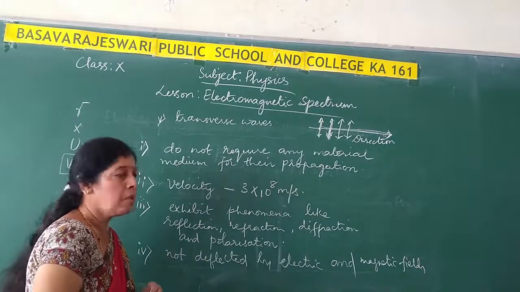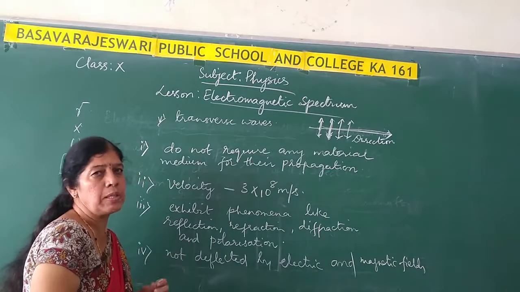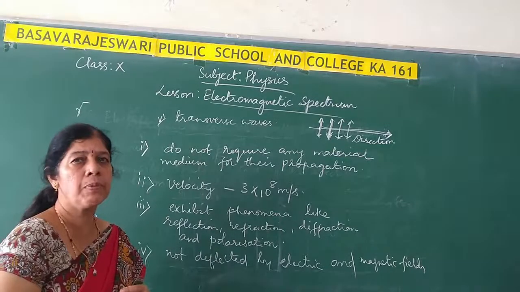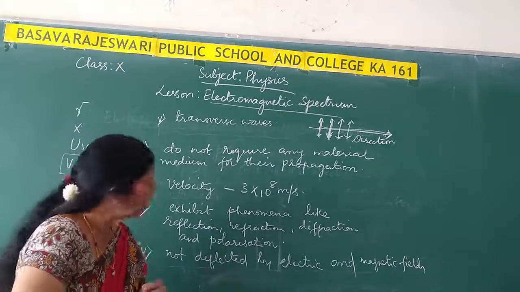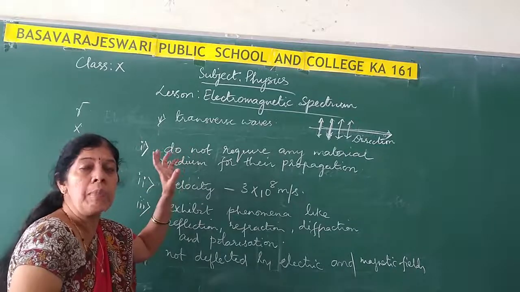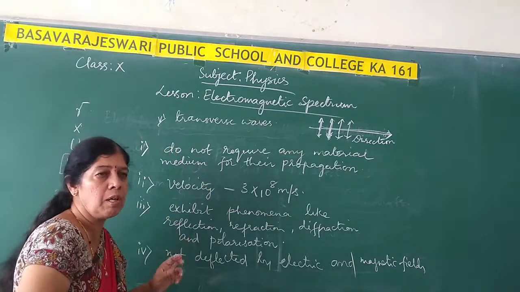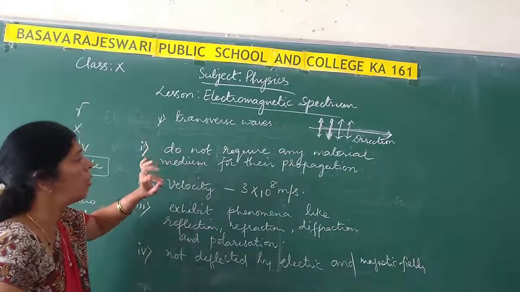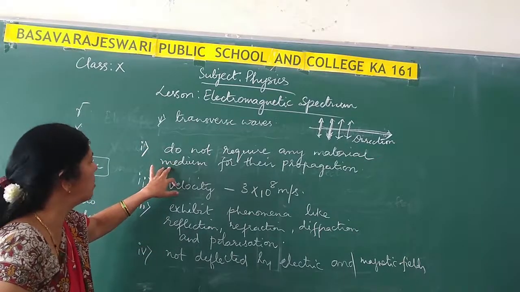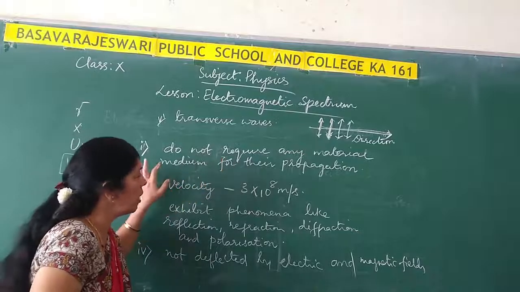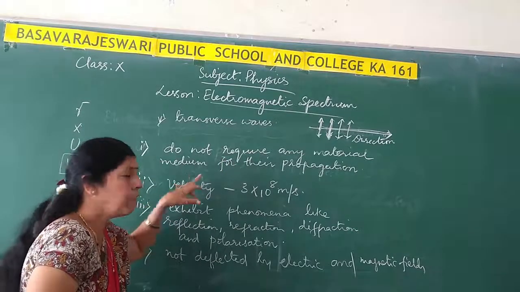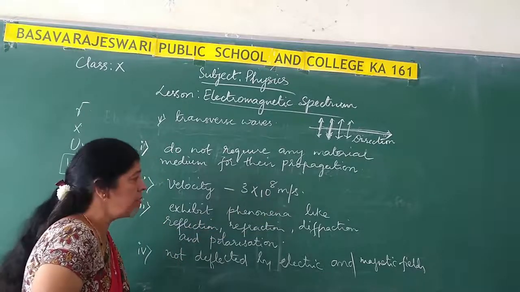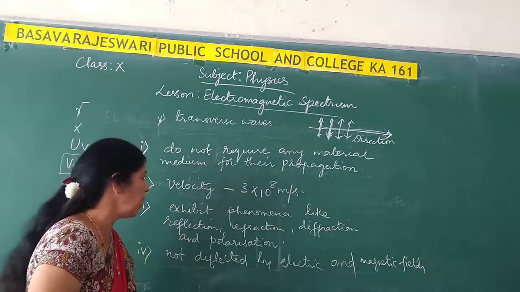These are the properties which are common to all the electromagnetic radiations. The first property is they do not require any material medium for their propagation; they can travel through vacuum very efficiently. And all the electromagnetic radiations travel with the same velocity, that is 3 into 10 to the power 8 meter per second.